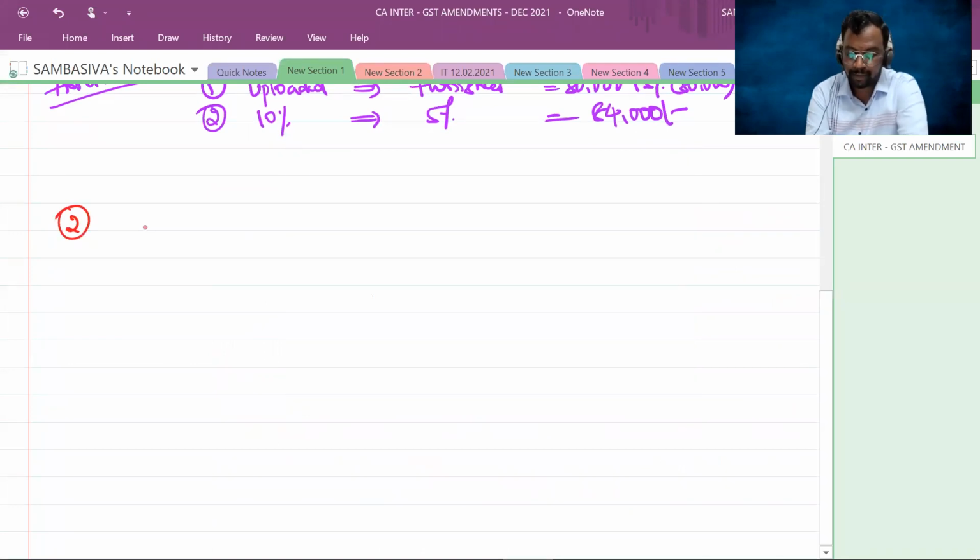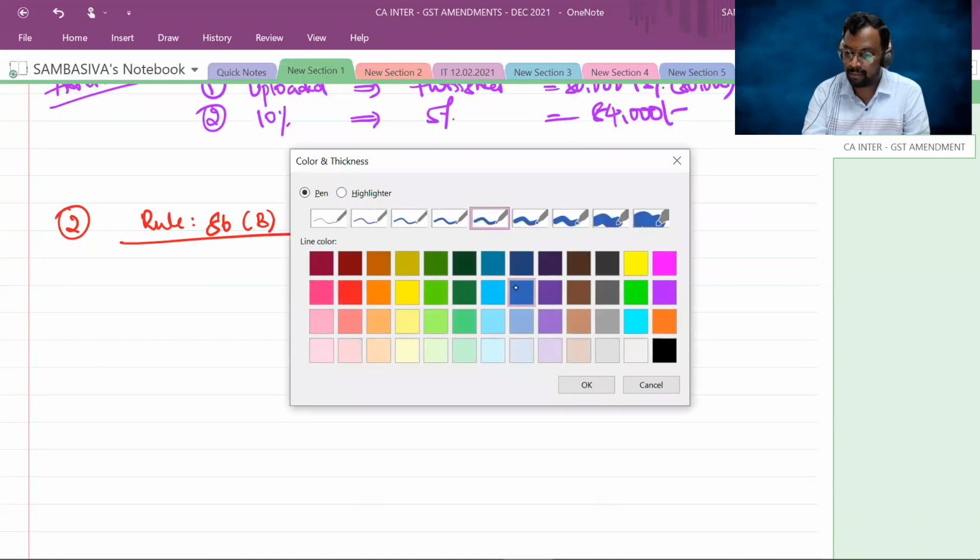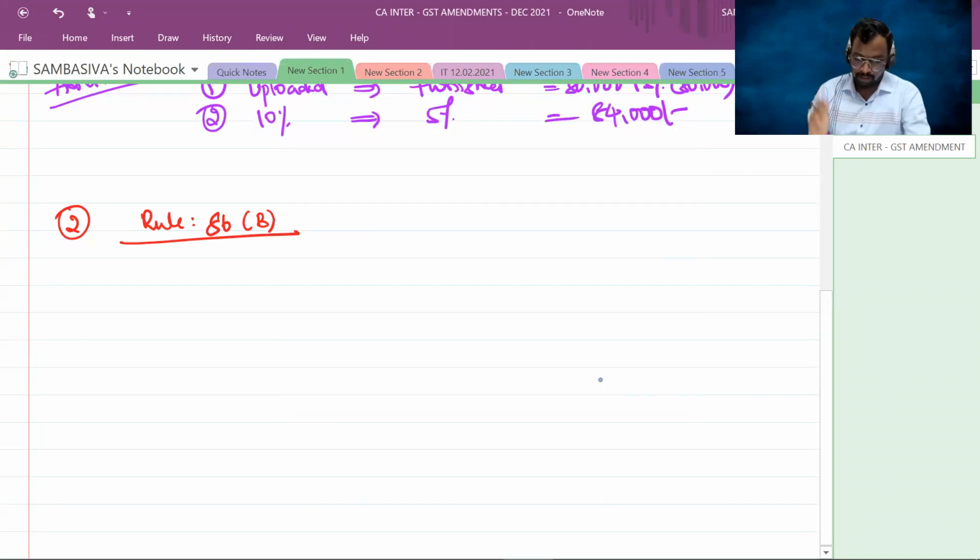Second amendment, rule number 86B. Now, let us try to understand this concept with the help of an example. First of all, it is a new rule. It's not an existing rule.